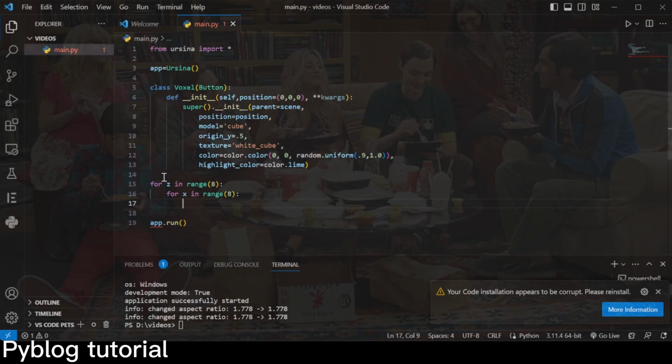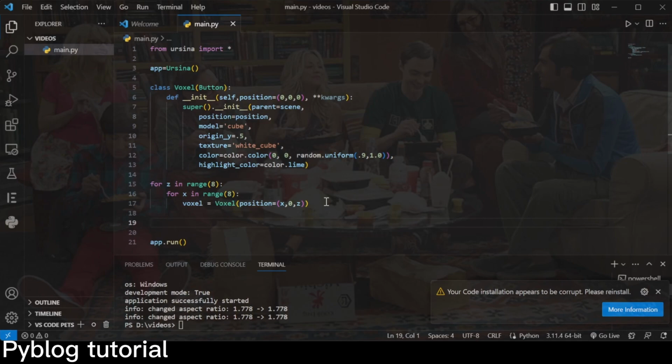And we can do voxel equals voxel, and then we can set the position to x, it's a vector three, so in brackets x, and then 0 for the y and z. So that'll create the play area.